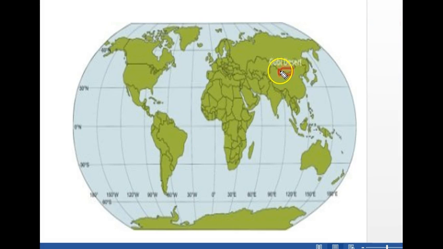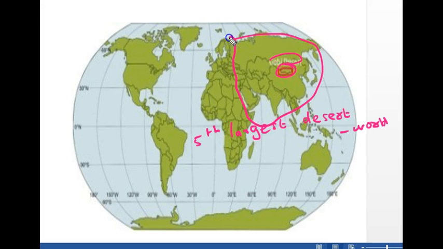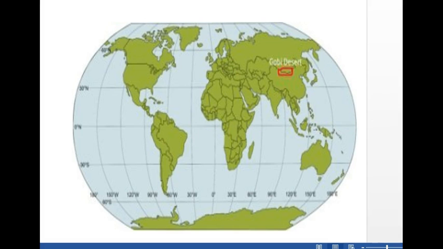So the Gobi Desert is limited on the northern side by the Altai Mountain and on the western side by the Takla Makan Desert. The important facts on the Gobi Desert are: it is the fifth largest desert in the world and is the largest desert in Asia. So these are the important facts on the Gobi Desert.